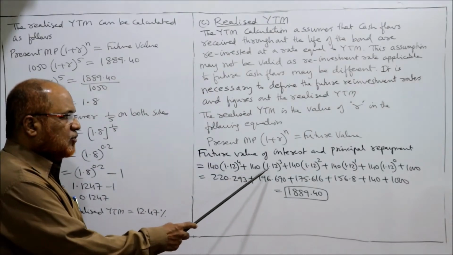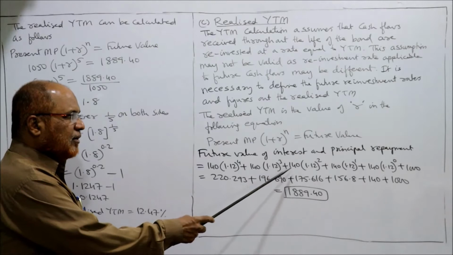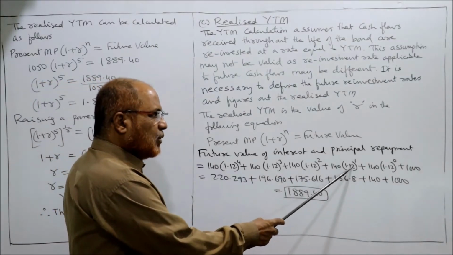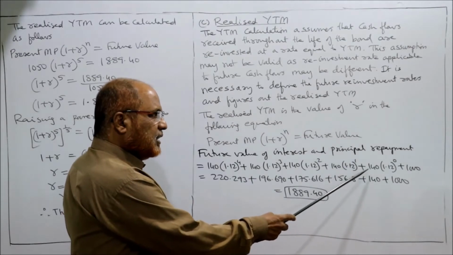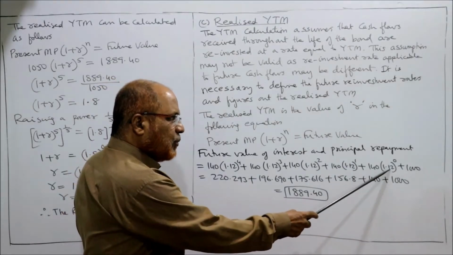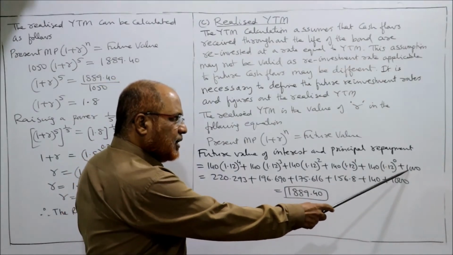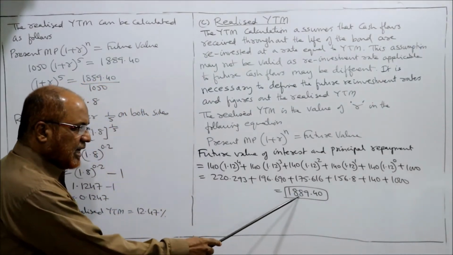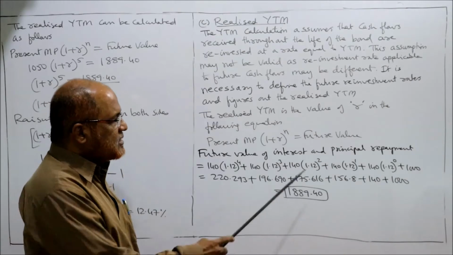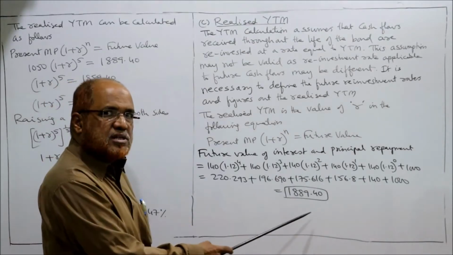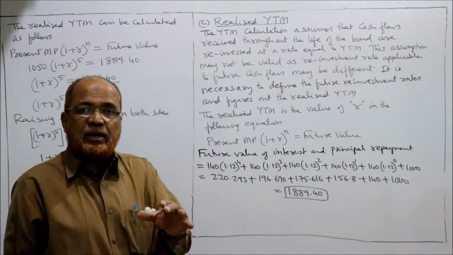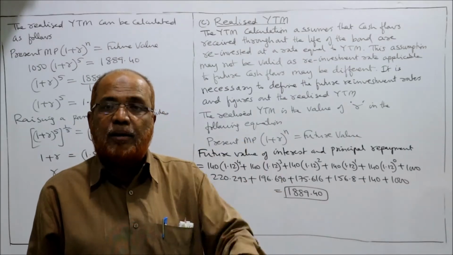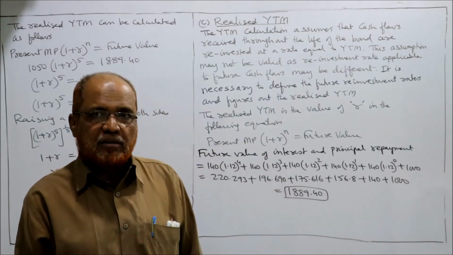Similarly 140 into 1.12 to the power of 3, 140 into 1.12 to the power of 2, 140 into 1.12 to the power of 1, then 140 into 1.12 to the power of 0, and 1000. अब ये सॉल्व करने के बाद 1889.40 आया. This is called the future value of all interest payments and principal repayment.